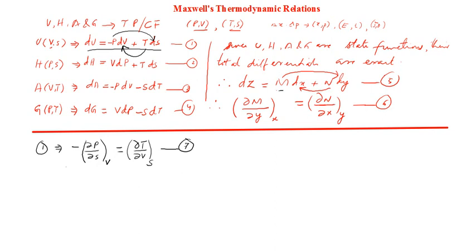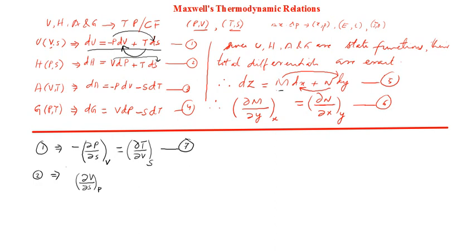Next one. Equation number 2 gives, what will be equation number 2? Please try to do it along with me. I'm writing it. Both the terms are positive, so I need not worry about that. I'll write first the outer pair, that is dou v with respect to dou s. Outer pair means this and this I'm taking. If you write in order, that's a benefit. Dou v with respect to dou s, keeping, it's already s here, so you have to keep p as the constant.